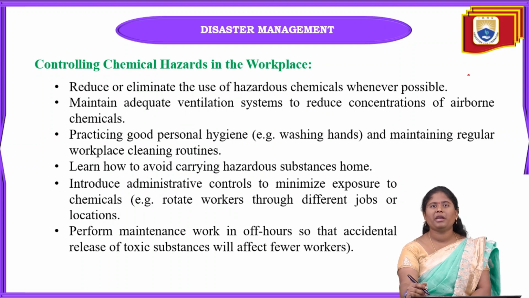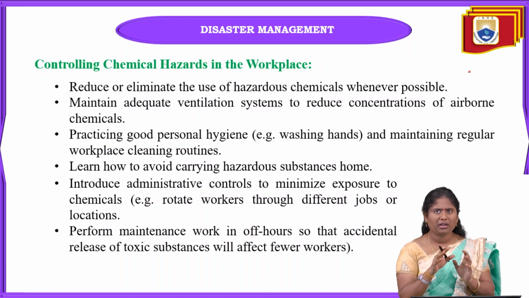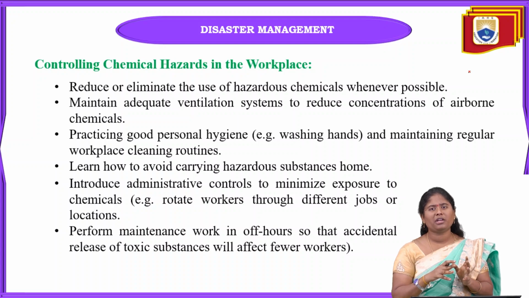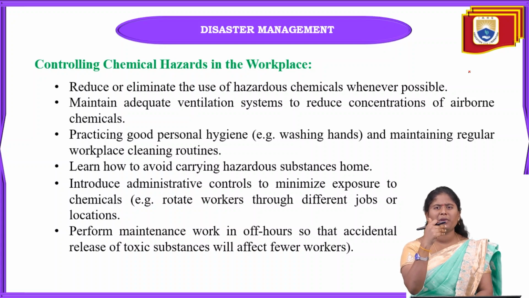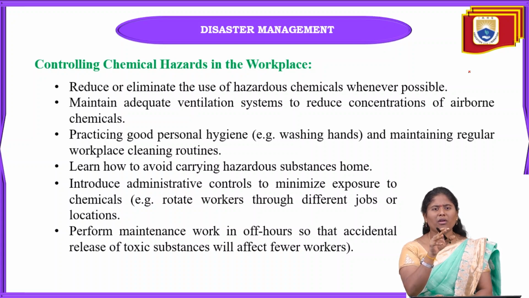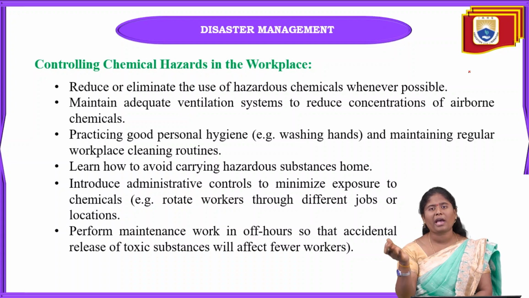And next, what are the main ways of controlling chemical hazards in the workplace? Firstly, we have to reduce or eliminate that type of chemical hazard whenever possible. If the use of that chemical hazard is completed, we have to take it out, whether it is a product or anything. We have to reduce the usage of that chemical hazard, or we can eliminate that type of chemical hazard also.